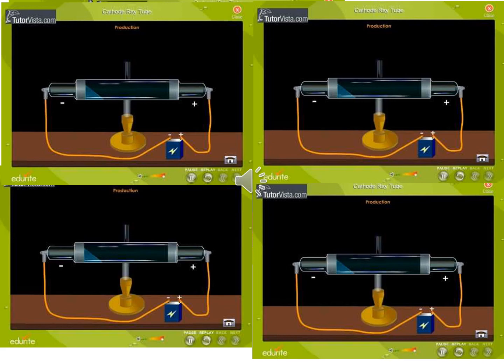So J.J. Thomson named these rays cathode rays.